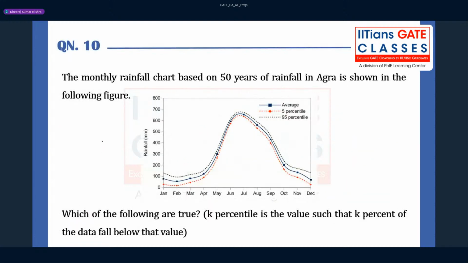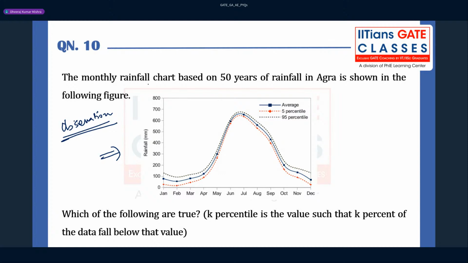This question is given from, this is just a plot they have given, and you have to solve this question by observation. There is no rule to solve this kind of question. You have to see the entire graph, the entire plot, and then you can answer the question.